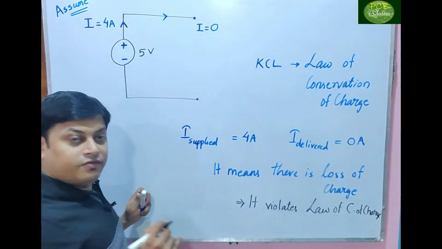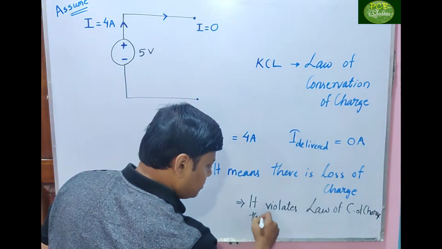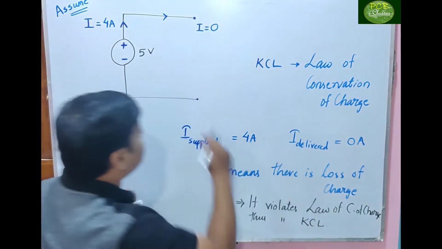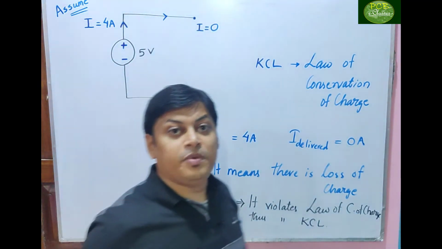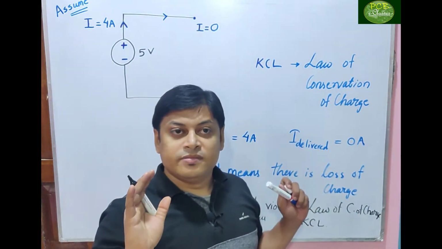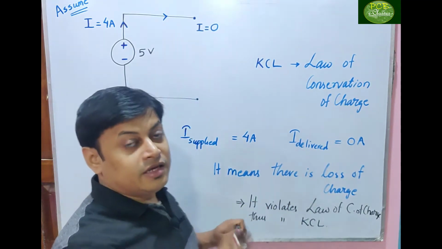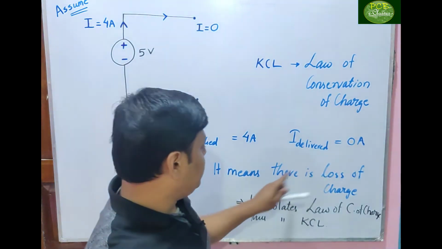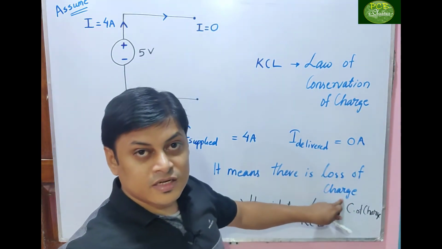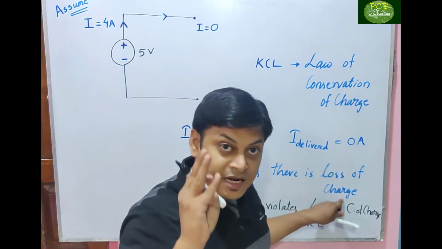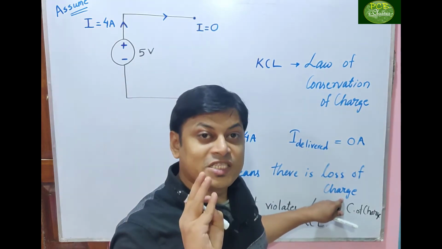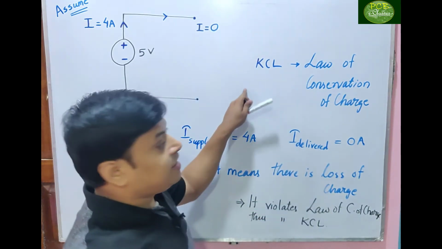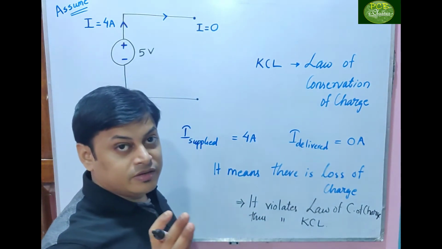Thus, here in this case KCL cannot be applied, because charge is destroyed here. It means loss of charge is there. Charge can neither be created nor be destroyed, but here the charge is destroyed. Thus KCL cannot be applied here.